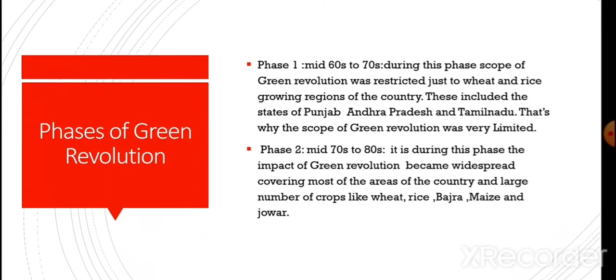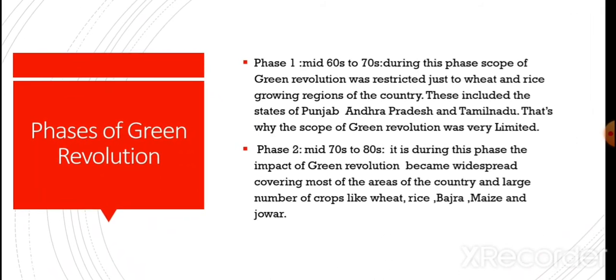Now, phases of Green Revolution. Green Revolution is studied in two phases. The very first one, mid 60s to 70s. During this phase, scope of Green Revolution was restricted just to wheat and rice growing regions of the country. These included the states of Punjab, Andhra Pradesh and Tamil Nadu. That's why the scope of Green Revolution was very limited.